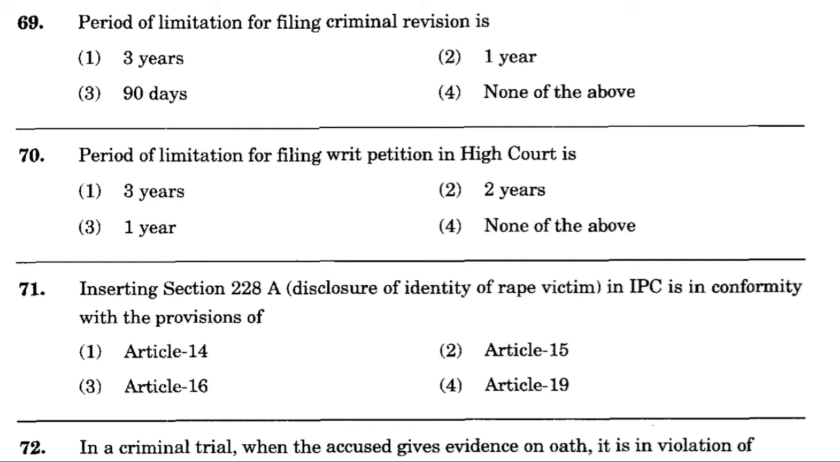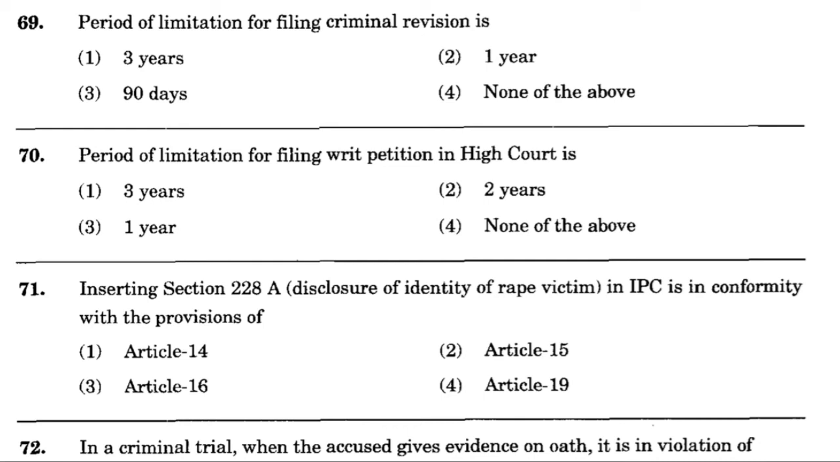Now question number 70. Period of limitation for filing writ petition in High Court is option number 1, 3 years, option number 2, 2 years, option number 3, 1 year, option number 4, none of the above. And the correct answer is option number 4, none of the above. Question number 71.